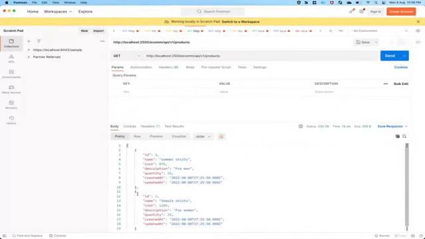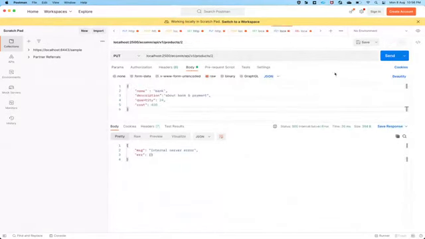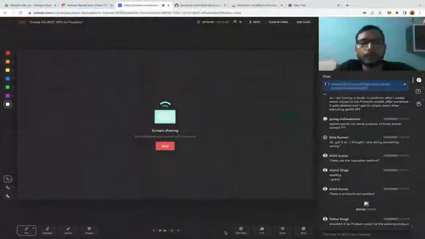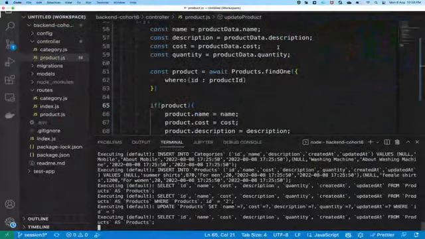So yeah, we are getting two products here. Now let's update the second product. Yeah, product got updated successfully. Let's check it. Yes, you can see, guys. Name is bank, cost is 450, about bank and payment, quantity 24. Okay. So let me first push these changes.